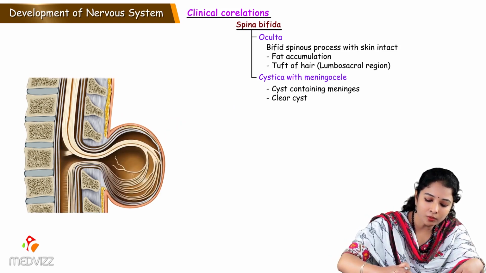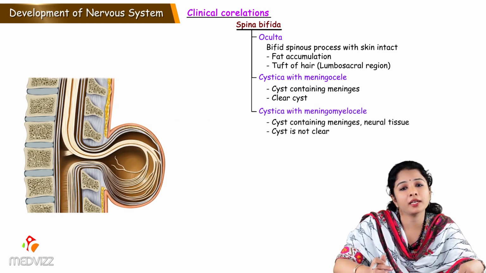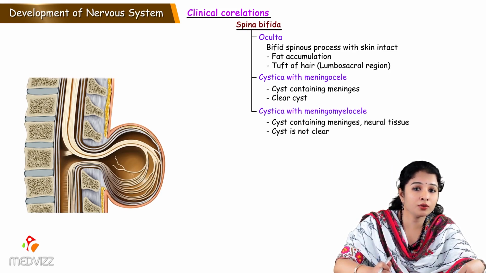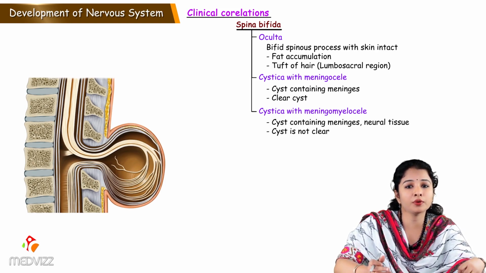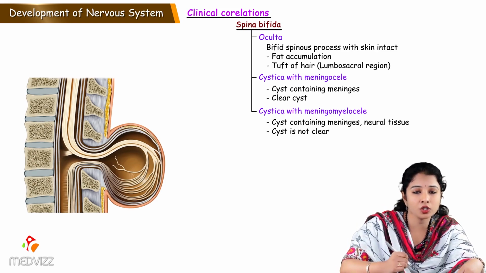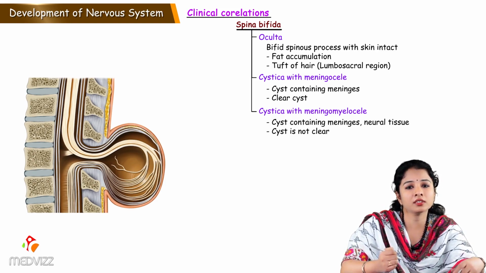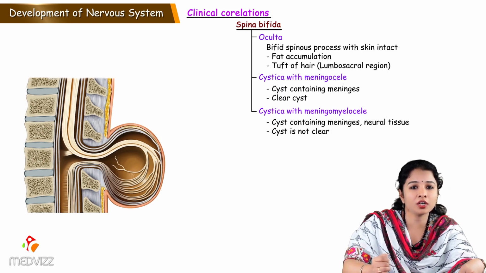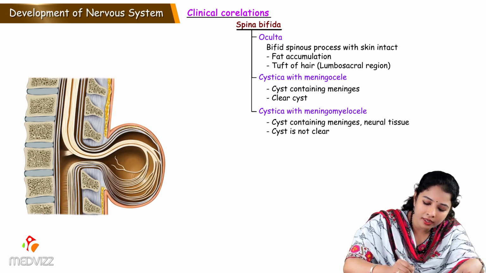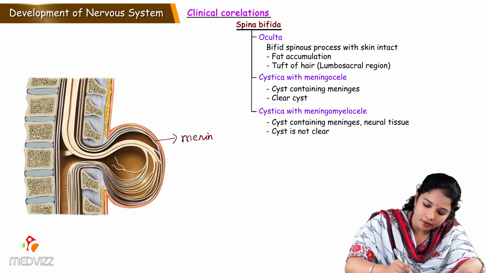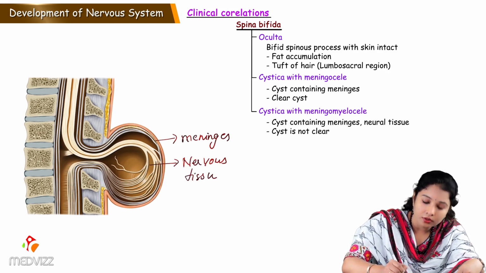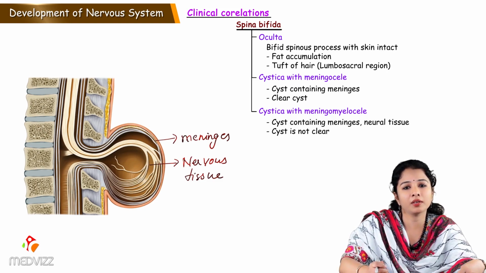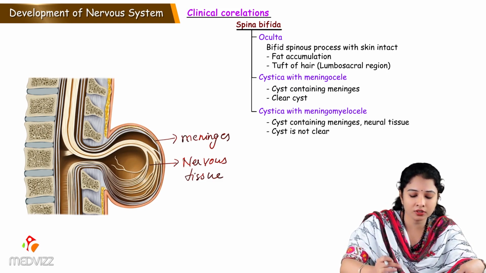And a little more severe form of it is spina bifida cystica with meningomyelocele. Meningomyelocele means the meninges as well as the spinal cord contents protrude out, meaning the nervous tissue also protrudes out, making the cyst unclear. So the cyst is not clear here and contains the meninges as well as the nervous tissue. So this is spina bifida cystica with meningomyelocele.